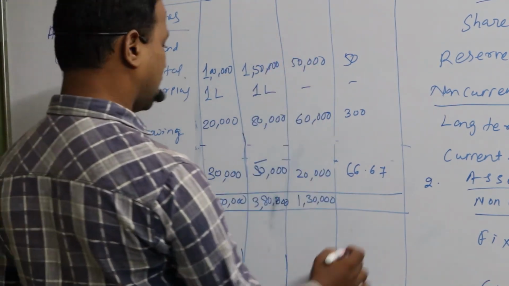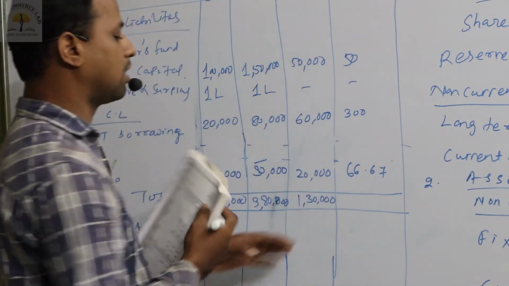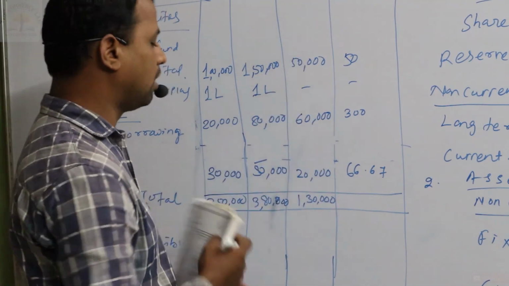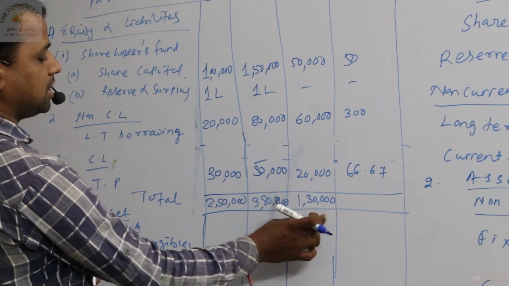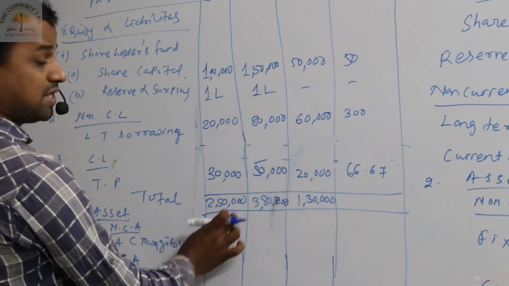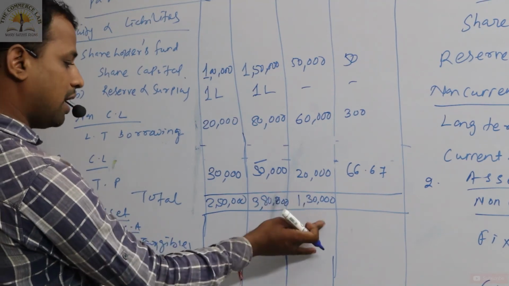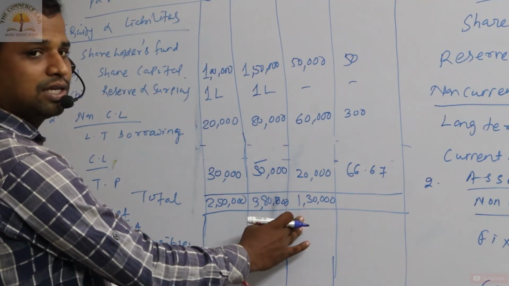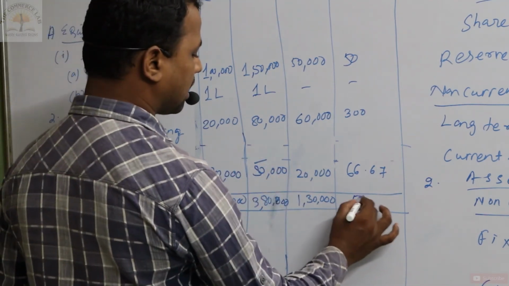Similarly, also you have to see for this calculating this percentage column, you should not go for the total. So how to calculate the percentage? How much the change in total? What is the change? First of all, what is the change? 2 lakh 50 से 3 lakh 80 हुआ है, तो कितना change हुआ है? 1 lakh 30 हुआ है. So 1 lakh 30 by 2 lakh 50 into 100 करोगे. 1,30,000 by 2,50,000 into 100 करने से कितना आ रहा है परसेंटेज?